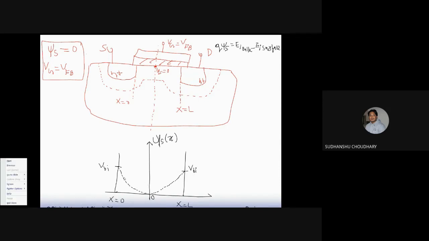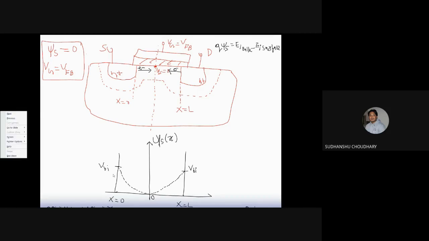So now because of this built-in potential across the source bulk and drain bulk junction, there will be a force that will prevent carriers from moving from N to the channel region, which is P-type. So from N to P, the electrons that were moving will face some force that will prevent them from moving from source to channel and also from drain to channel, because of this built-in potential.